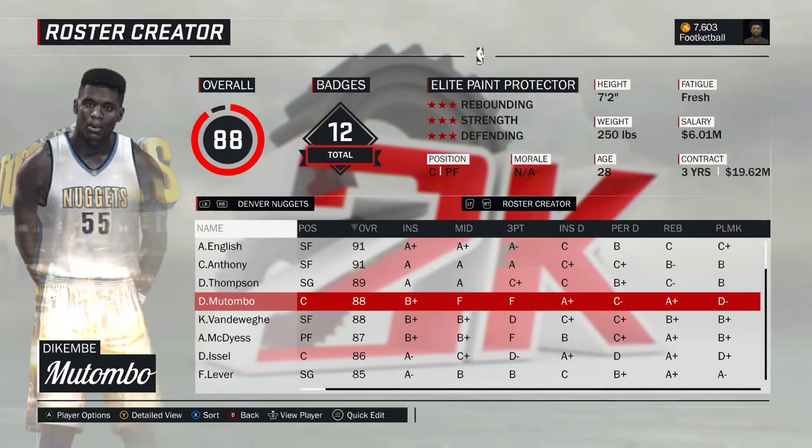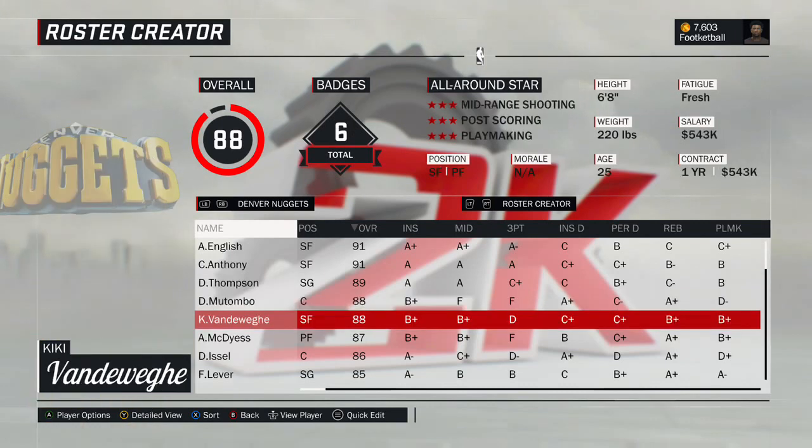Dikembe Mutombo. Could have put him on the Hawks, but thought he had some better seasons with the Nuggets. Plus, the Hawks were kind of loaded at the front court positions anyway, so I put him on the Nuggets, 1994 version. So that was easy. He was already on the game. Just traded him over.